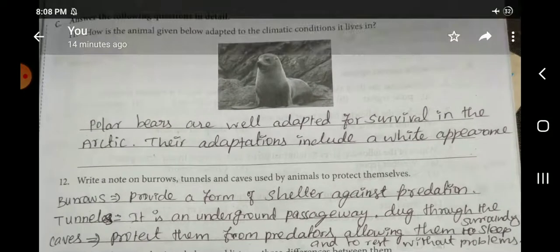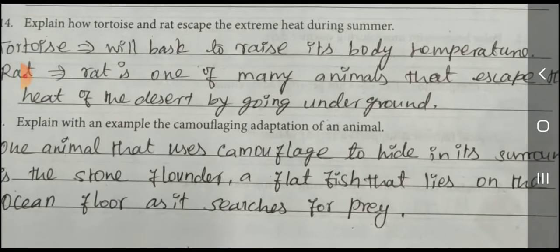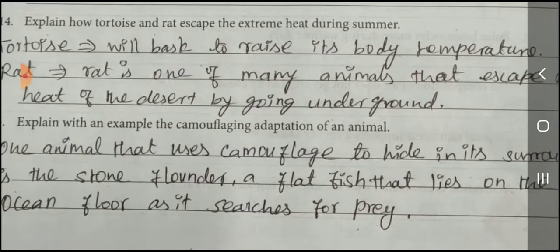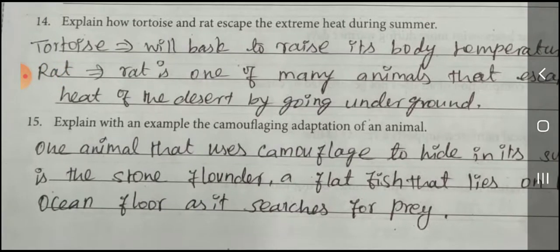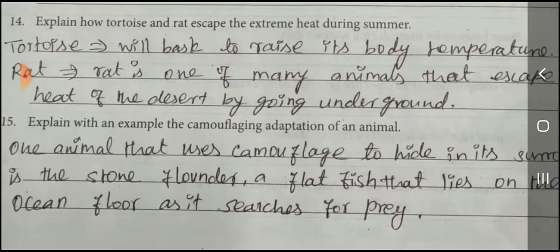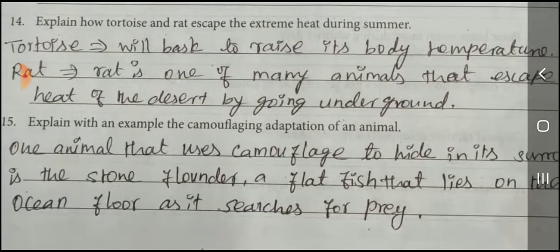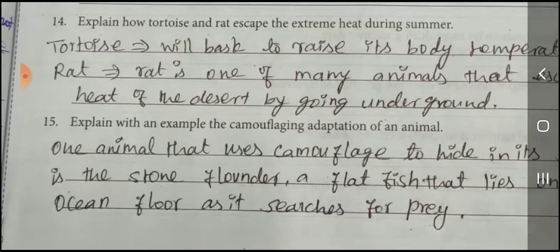Next, explain how the tortoise and rat escape the extreme heat during summer. Tortoise will burrow back to lower its body temperature.